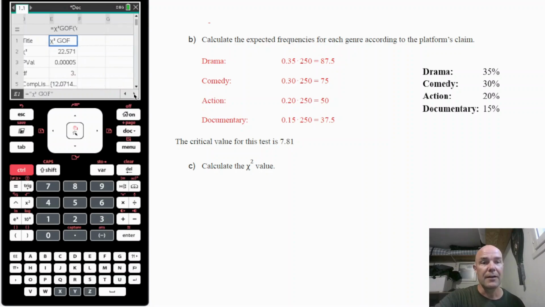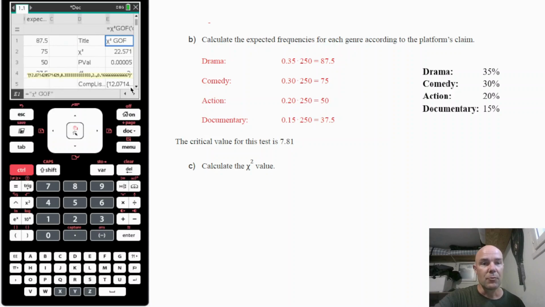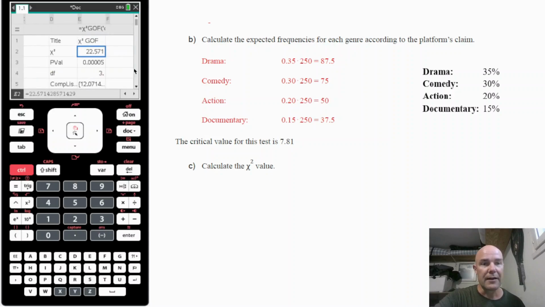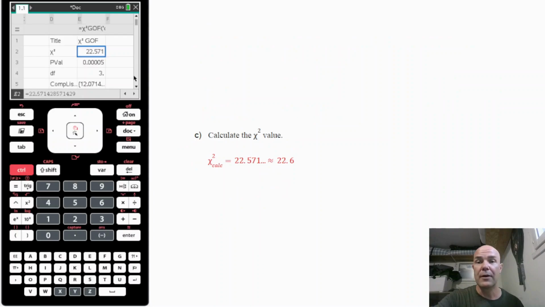And here are the values we need to make our conclusion. So we will start with chi-squared value over here, 22.57 and so on. And here is our answer for chi-squared value. And remember to give your answer in 3 significant figures, 22.6.